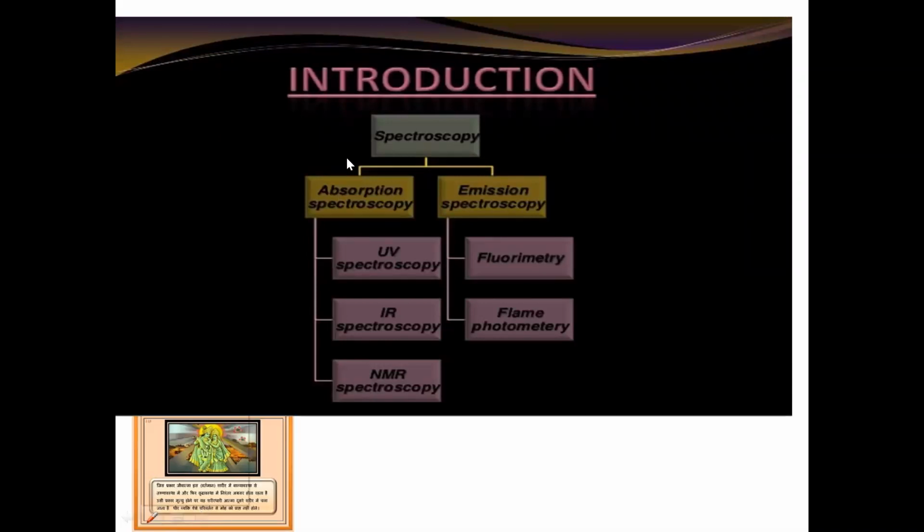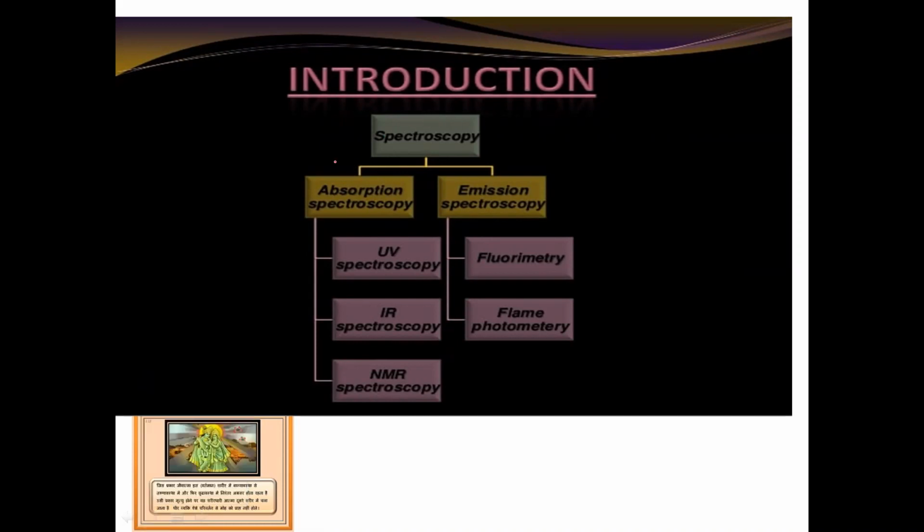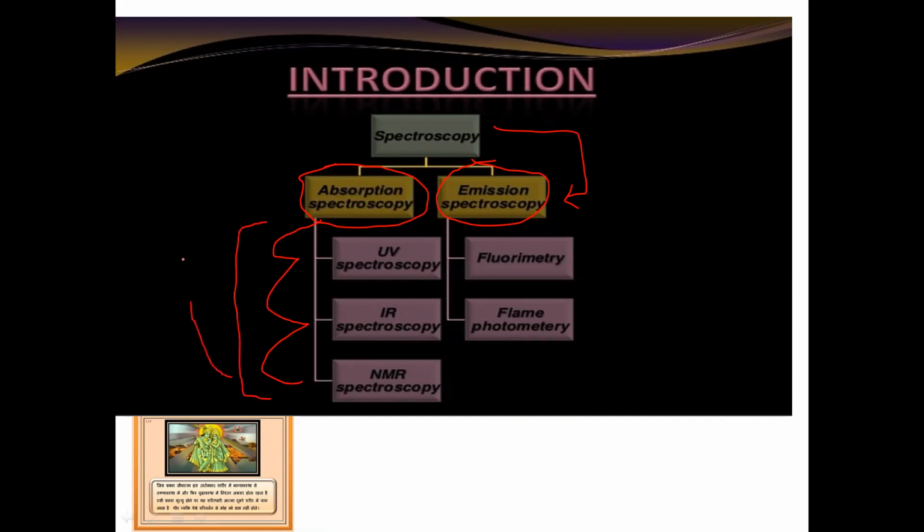In this slide I have mentioned that spectroscopy is divided into absorption spectroscopy and emission spectroscopy. Absorption spectroscopy is further divided into UV, IR, and NMR spectroscopy, which means all these three follow absorption spectroscopy.